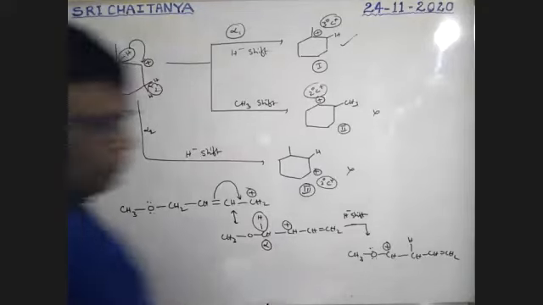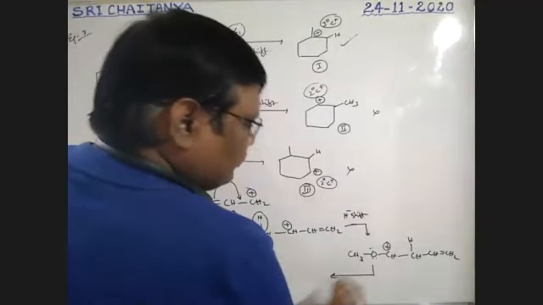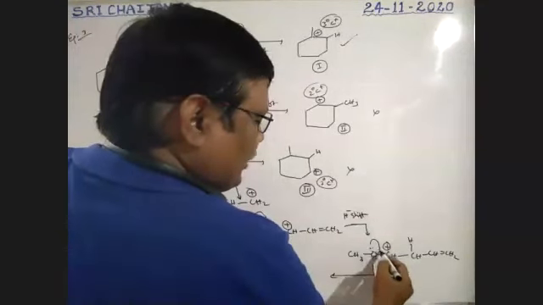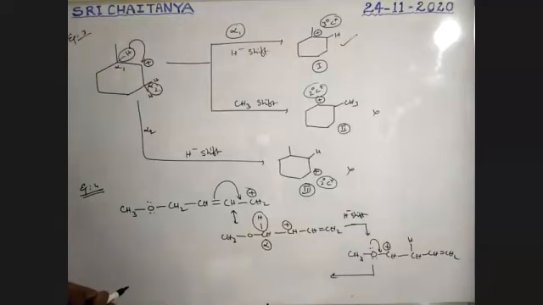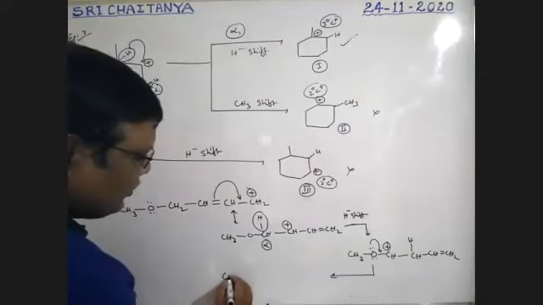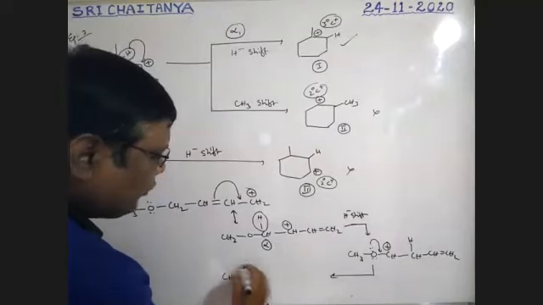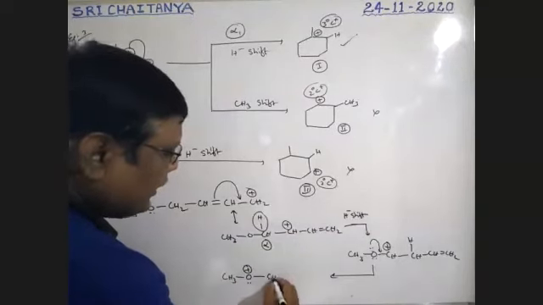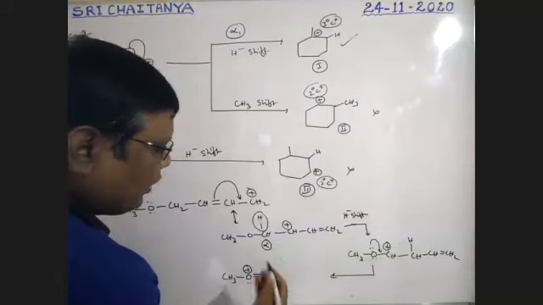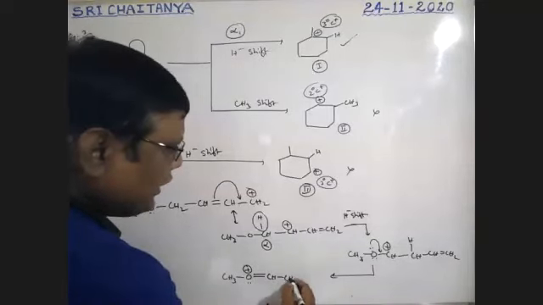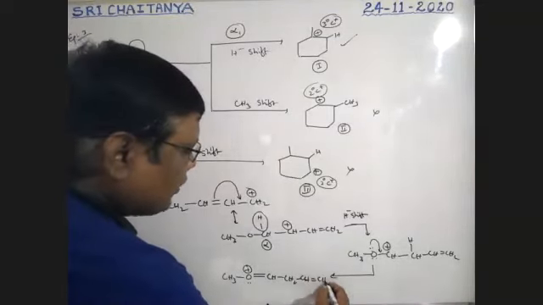Okay, now see here. This lone pair is in resonance. That gives CH3O, oxygen gets positive charge, CH double bond CH2, CH double bond CH2.